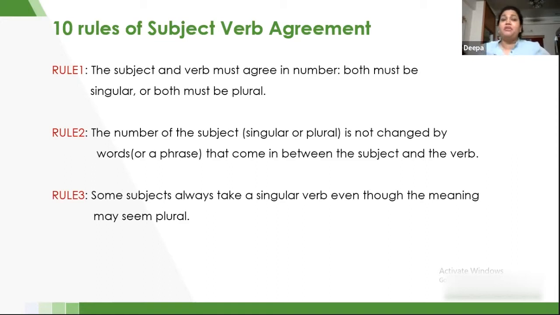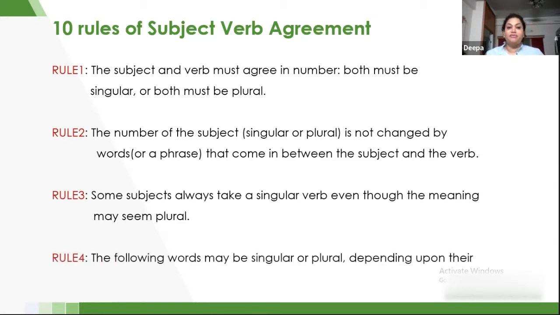But when we are talking about the police officers, I'm referring to the officers, and officers has an s, so it comes with the police officers are coming. That is how we have to check what it looks like. So let's go further into rule number 4. The following words may be singular or plural depending upon their use in a sentence.